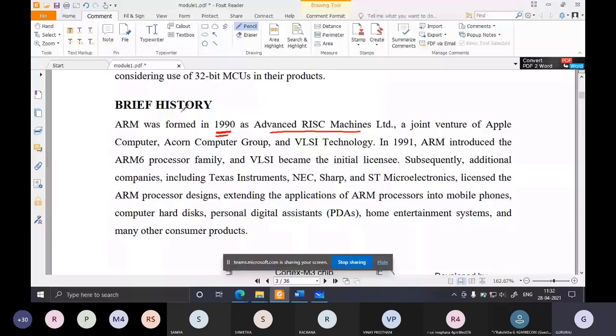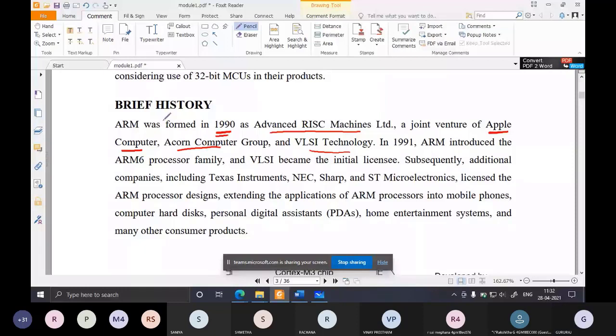First thing we'll talk about is the full form of ARM. ARM stands for Advanced RISC Machines. It was founded in 1990 as a joint venture of Apple Computers, which you are already familiar with, Acorn Computer and VLSI Technology. So these three companies started ARM.